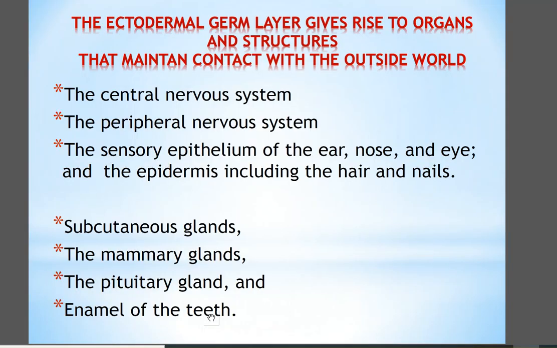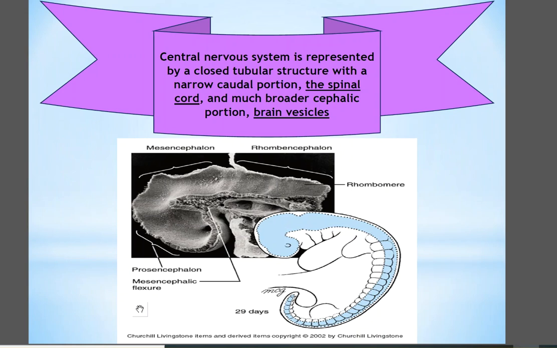In conclusion, the ectodermal germ layer gives rise to organs and structures that maintain contact with the outside world: the central nervous system, the peripheral nervous system, the sensory epithelium of the ear, nose, and eye, and epidermis, including the hair and nails, subcutaneous glands, the mammary gland, the pituitary gland, and enamel of the teeth. You can see here the real embryo, a coronal section in the mouse embryo. And here, this is the spinal cord.